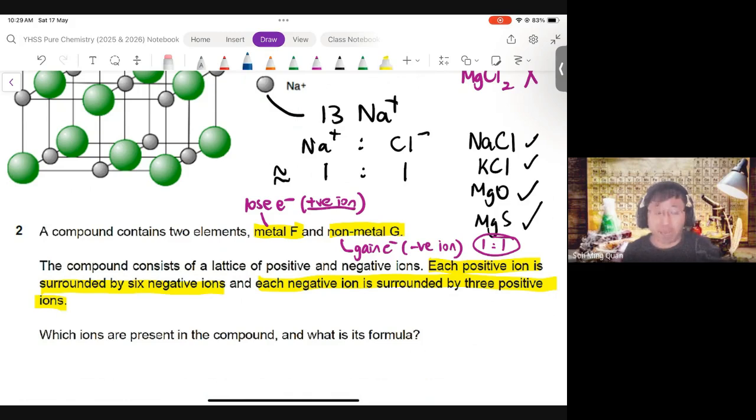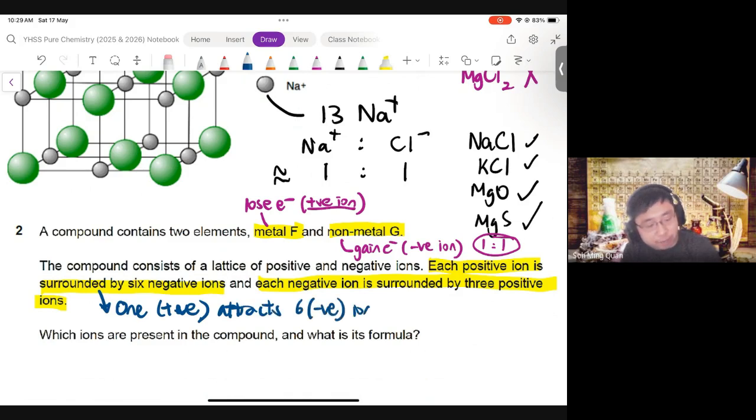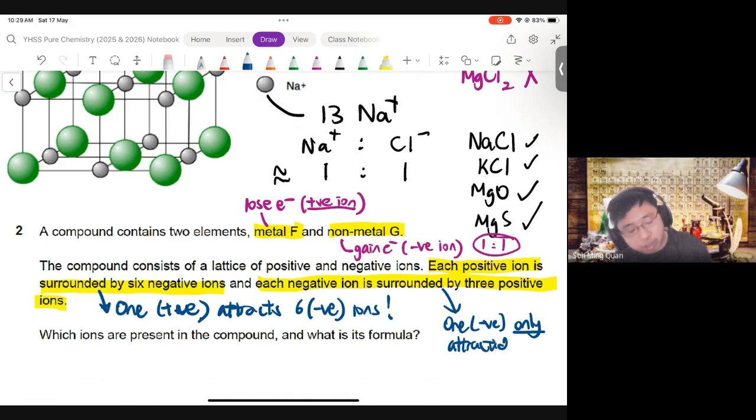Okay, so let's process this. One positive attracts 6 negative. But one negative only attracts 3 positive ions.